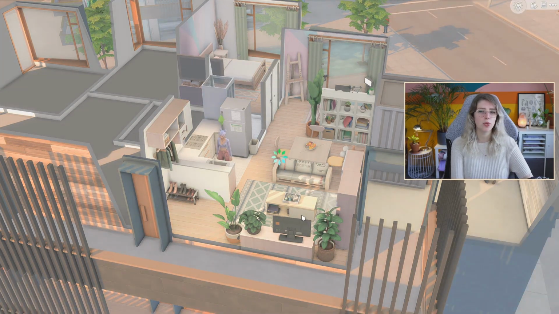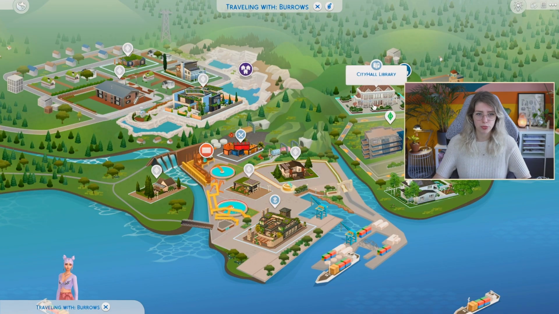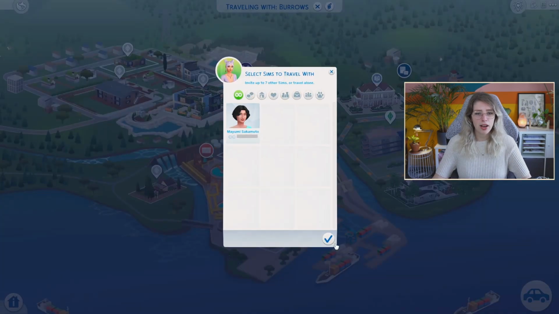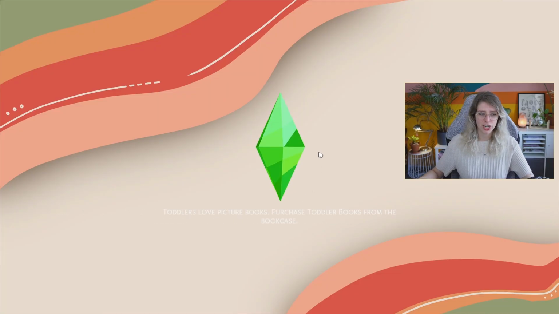Okay, I think we've had some food. Let's go out to a public place and see if we can interact with some people, because I can imagine that specifically with anxiety, that is something that could trigger it. So I'm curious to see how that works if we go to public places in the game. Also, there should be 50 interactions related to this mod that allow you to talk about mental health and things that you're struggling with to other Sims. So I definitely want to check that out as well.